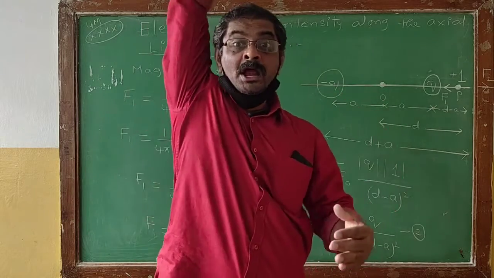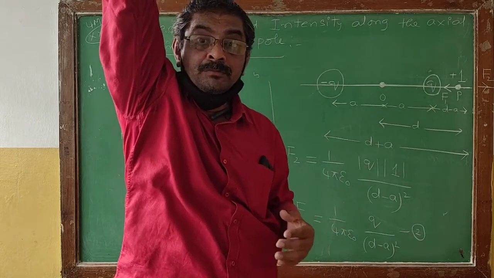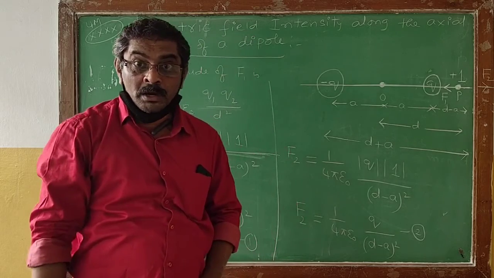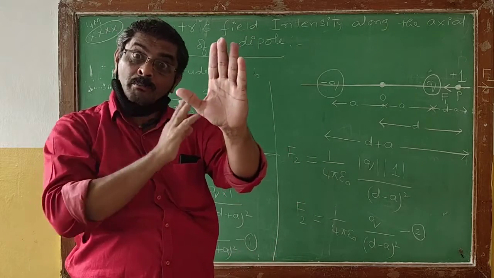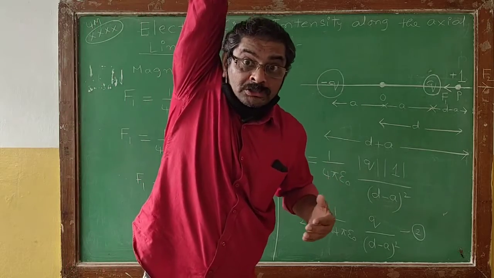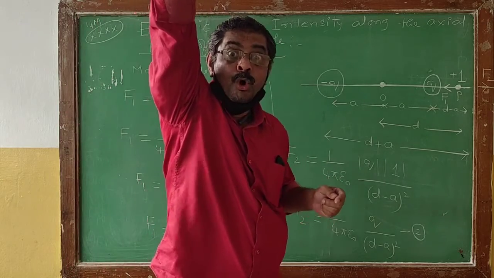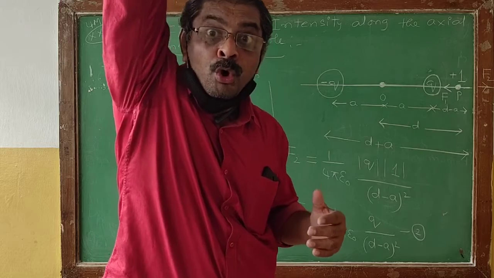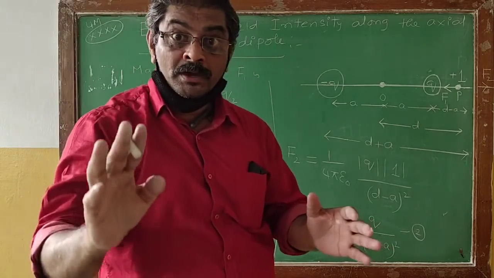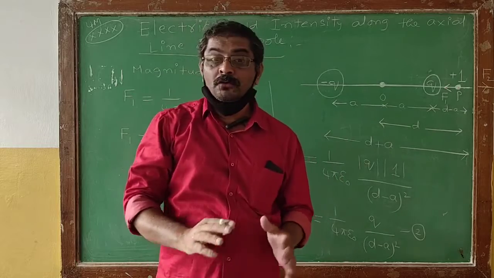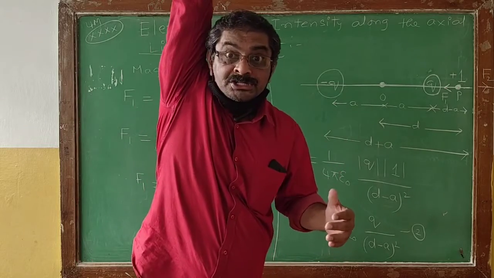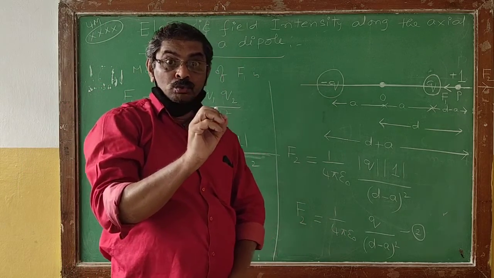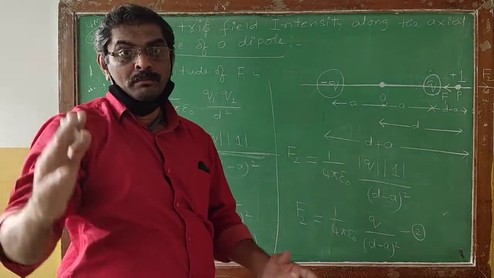That's the reason why the net force acting on the unit positive charge will be numerically equal to F2 minus F1. Remember, the repulsive force F2 will be dominating when compared to the attractive force F1. That's the reason why the net force acting on the unit charge will be F2 minus F1.